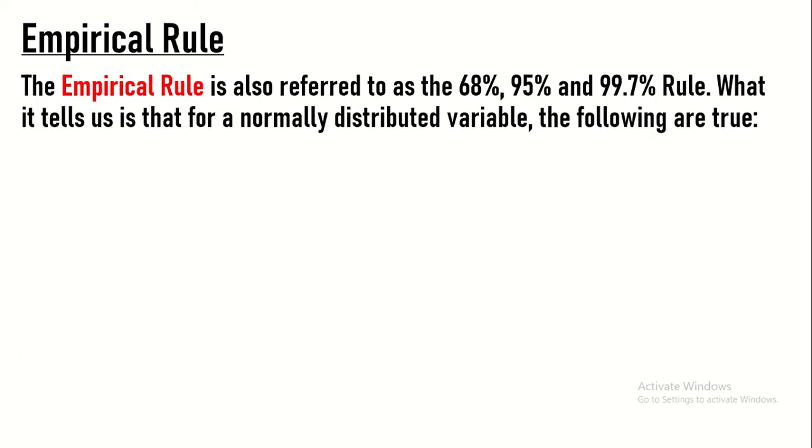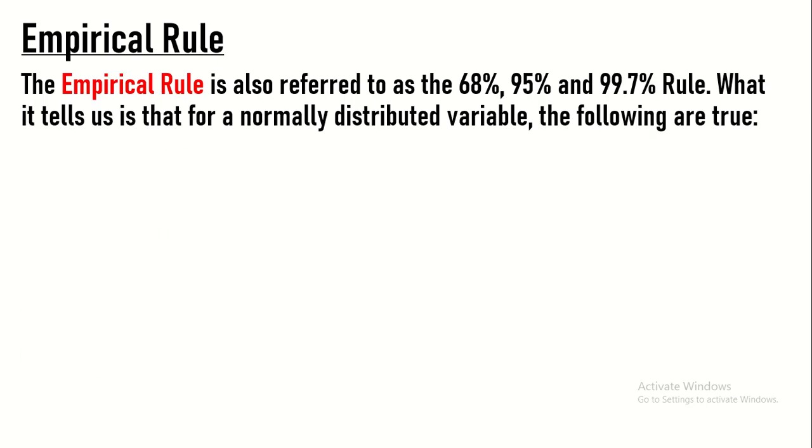Empirical rule. The empirical rule is also referred to as the 68%, 95%, and 99.7% rule. What it tells us is that for a normally distributed variable, the following are true. Ibig sabihin itong 68%, 95%, and 99.7%, we're talking about the normal curve.